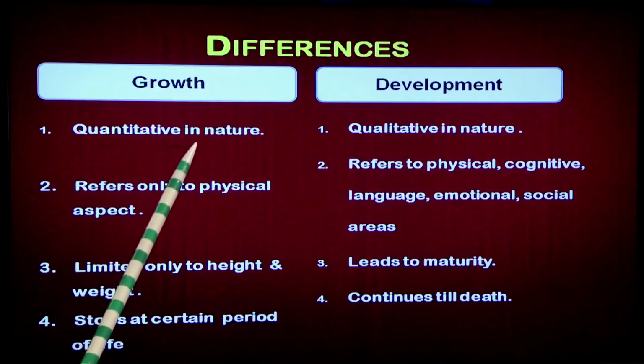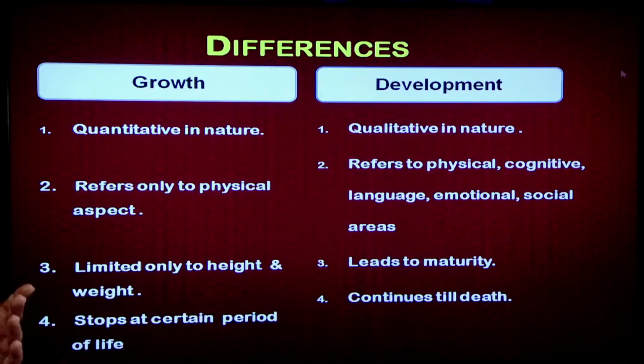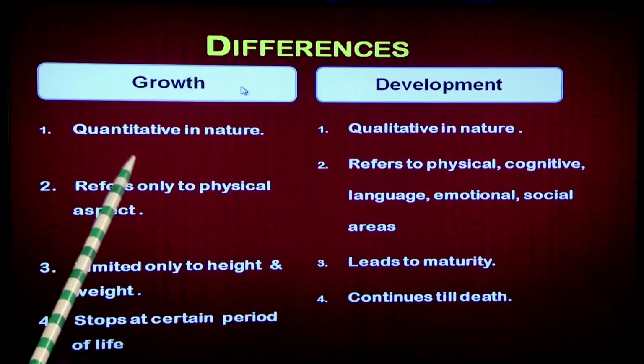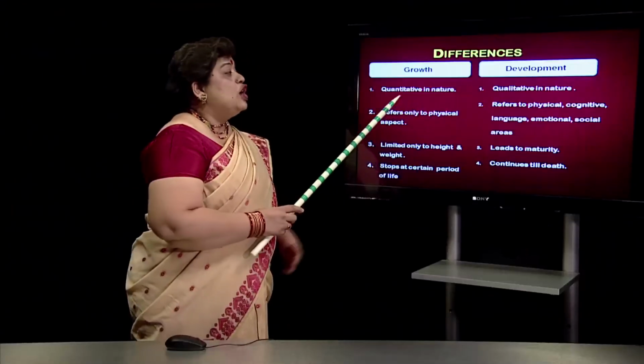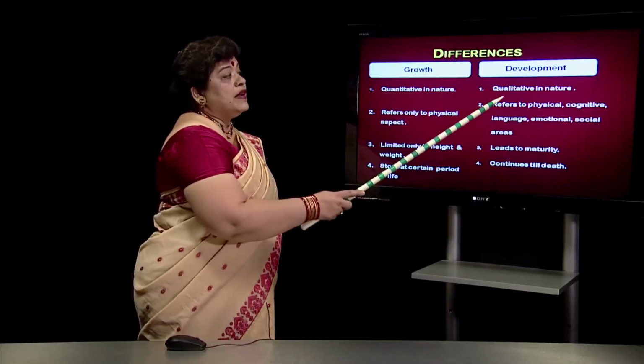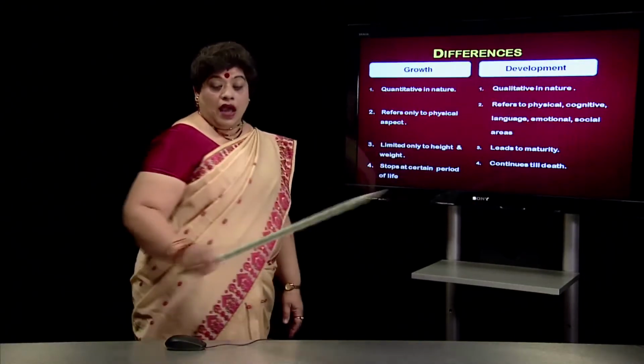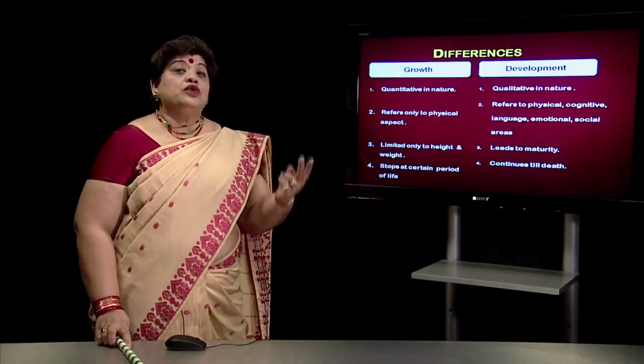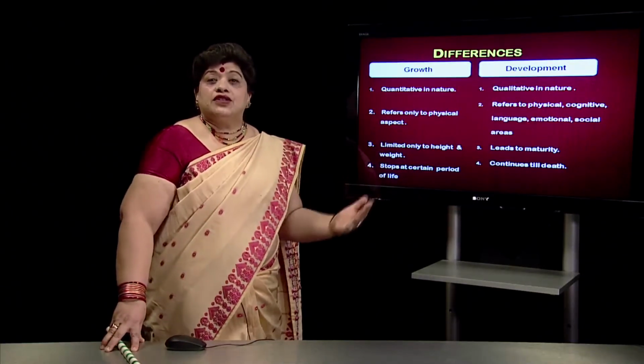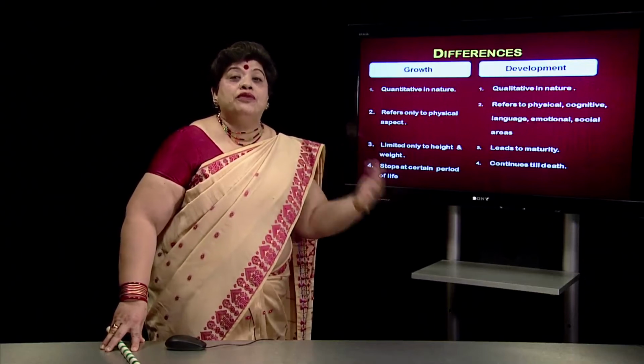Growth is always quantitative in nature. As I had said earlier, growth means increase in height, weight and body proportion. So we can measure that. That measurement will be in terms of inches or centimeters. So we are measuring. But when we say development, development is always qualitative in nature. We can say that there are two children, maybe Mohan and Sohan, and both are made to run.